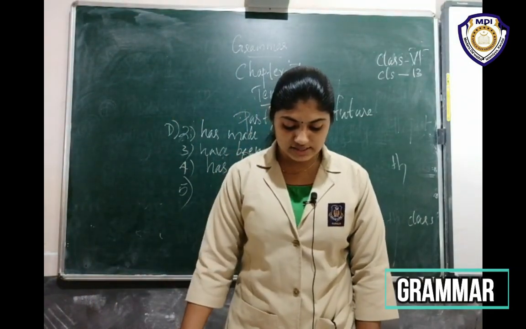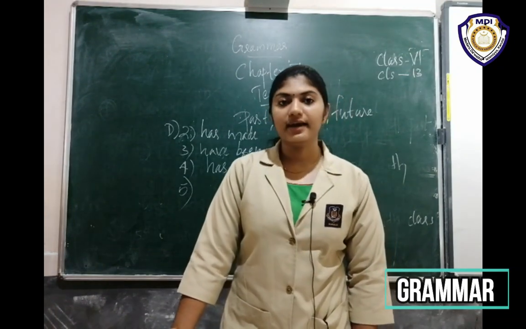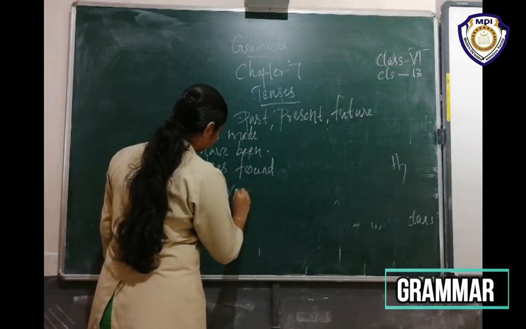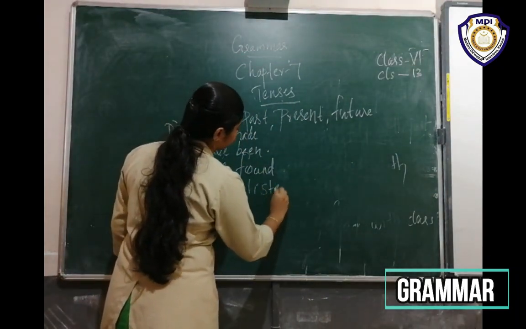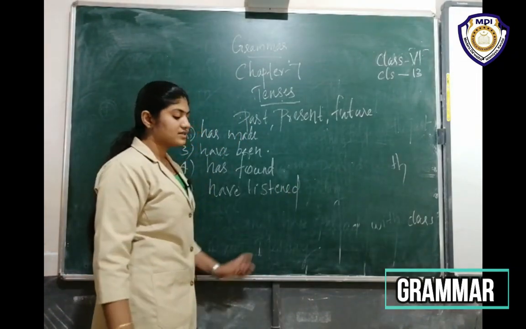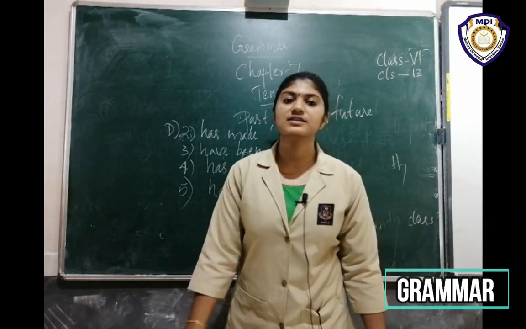I dash to many songs by A.R. Rahman. In bracket listen. Have listened. That's the answer. Then 6, 7, 8, 9, 10, the last 5, that's homework for you.